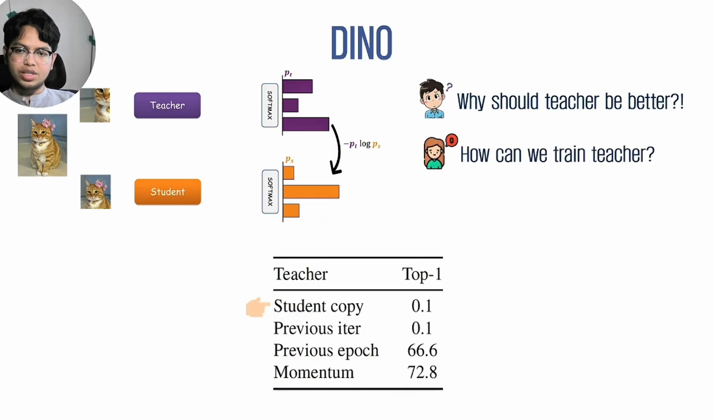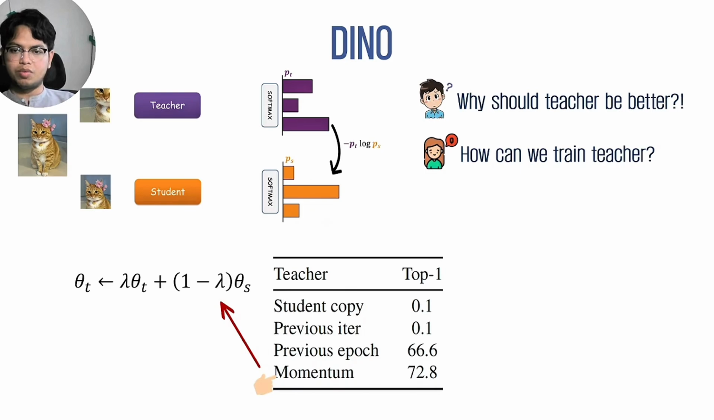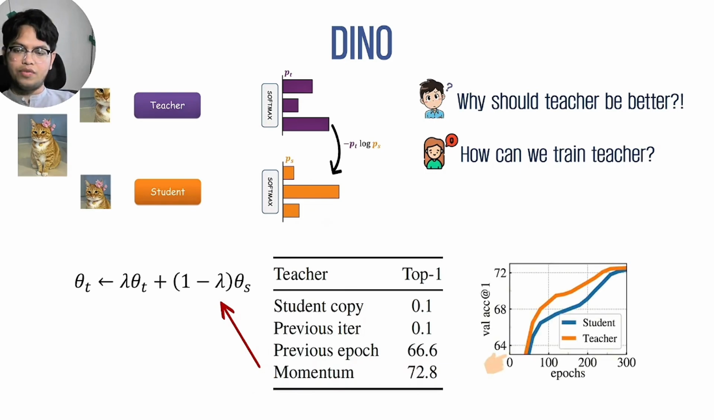The next question is, how can we train the teacher? First, they copied student weights to the teacher during each iteration, but the accuracy was very low. Then they tried doing this again, but it didn't change anything. So they copied the student weights after each epoch and got high accuracy. By doing this, hopefully the student moves in the right direction. So the slower we change the weights, the better results we achieve. And that's the reason why they are using momentum in the end, which is this exponential moving average formula. And if we look at the learning curve, we can see teacher and student are evolving.